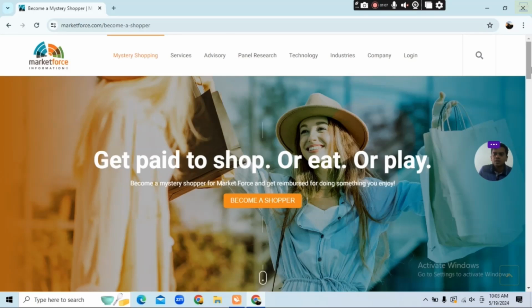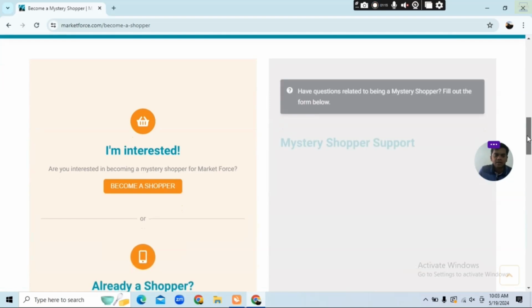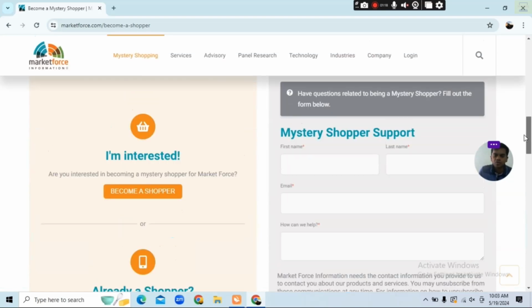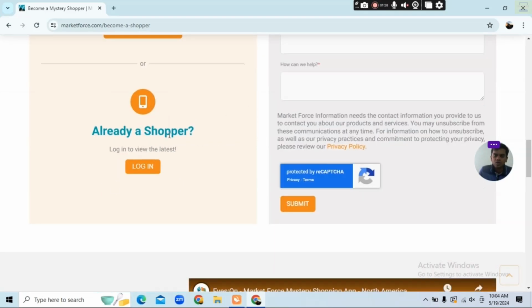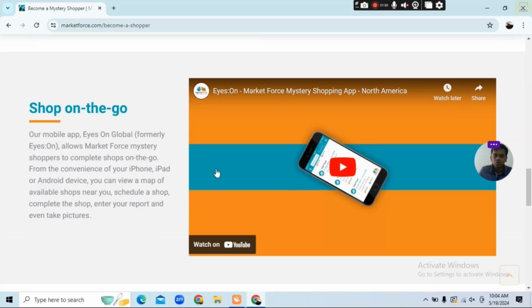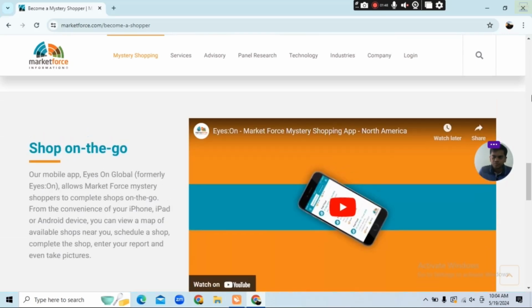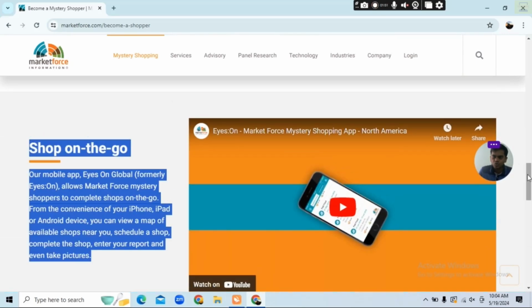You see here, all these user experiences are shared over here. And if I am interested, I can become a shopper. If you are interested in being a shopper, click here, become a shopper. Okay, you can create your own account on mystery.marketforce.com. If you are already a shopper, you have to log in over here, and you can directly go there. So you should watch the video. Here you see, okay, I will show you.